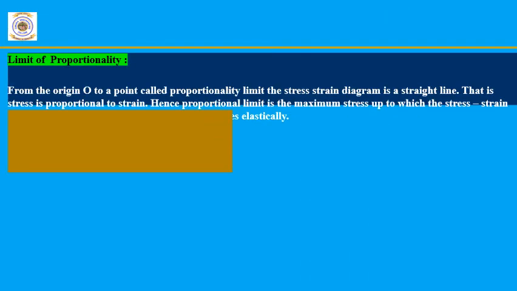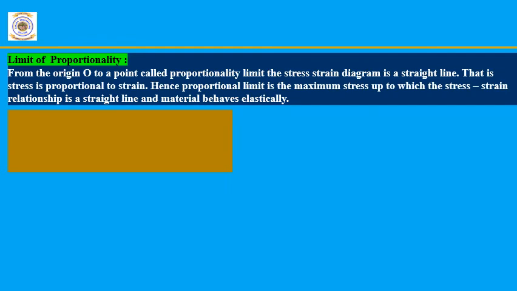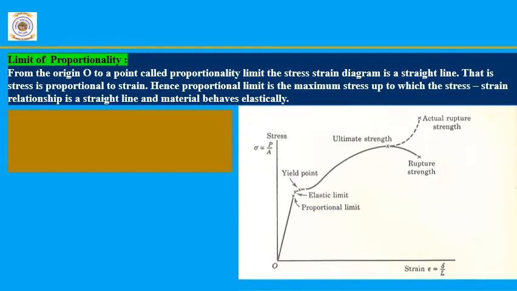In the stress strain diagram of mild steel, we have different limits. First one is the limit of proportionality. In the stress strain diagram of mild steel, we can see this is the limit called the proportionality limit.